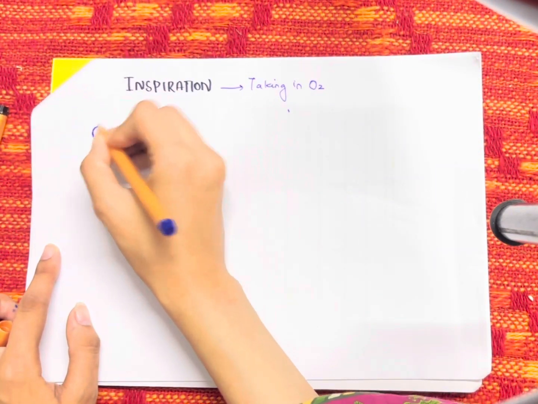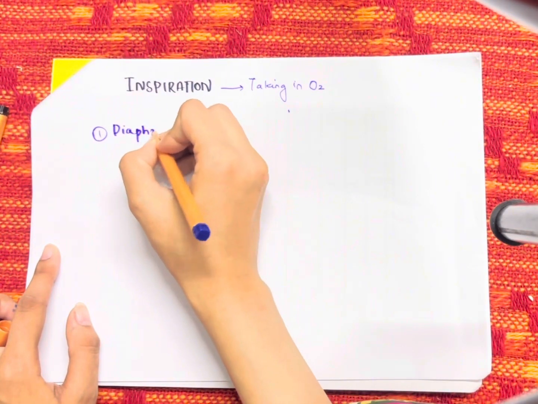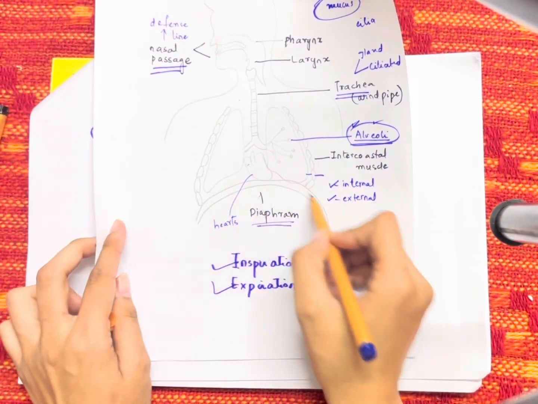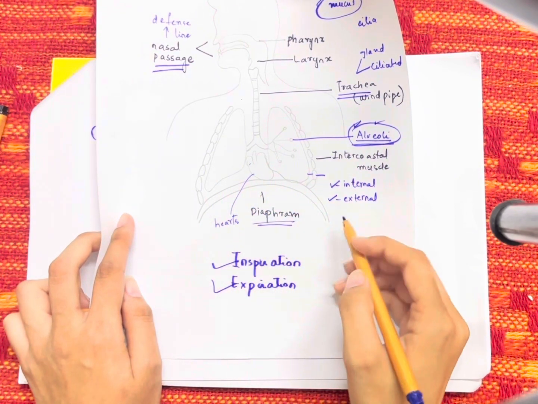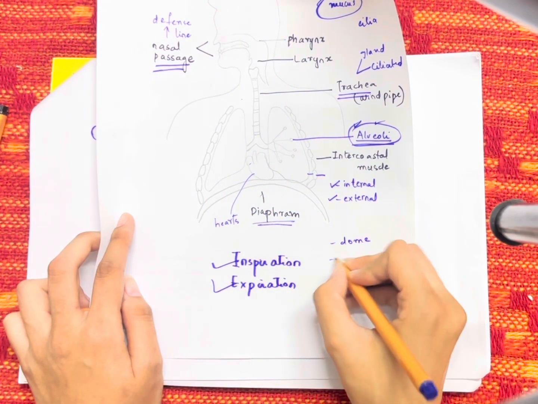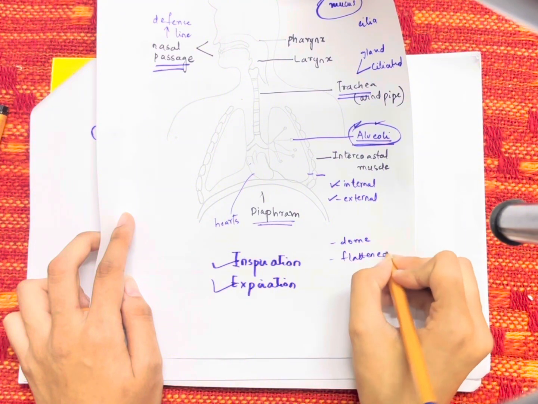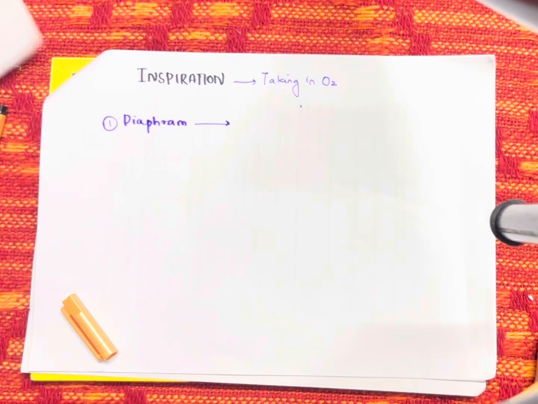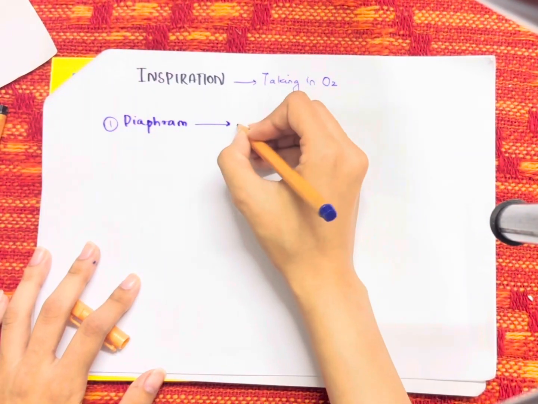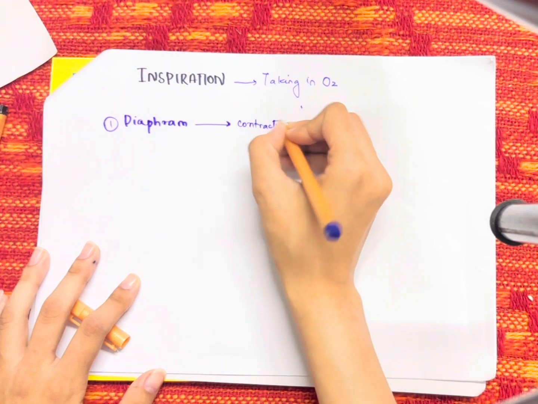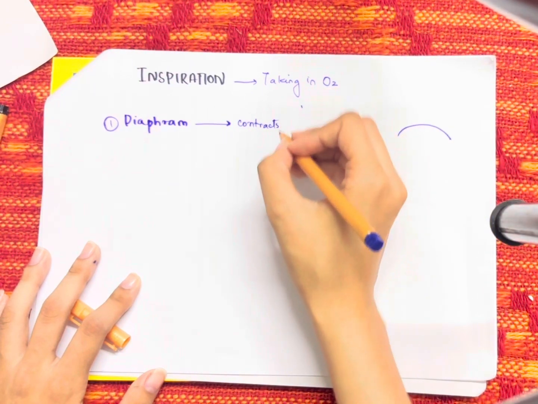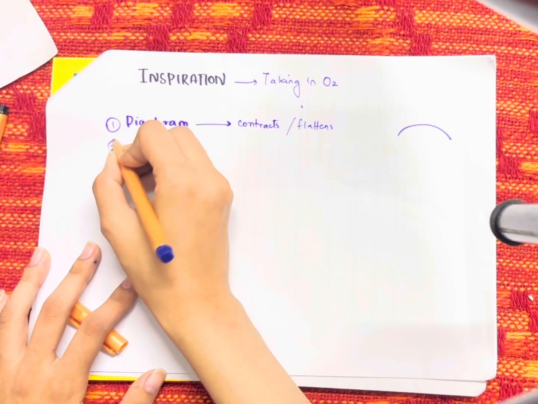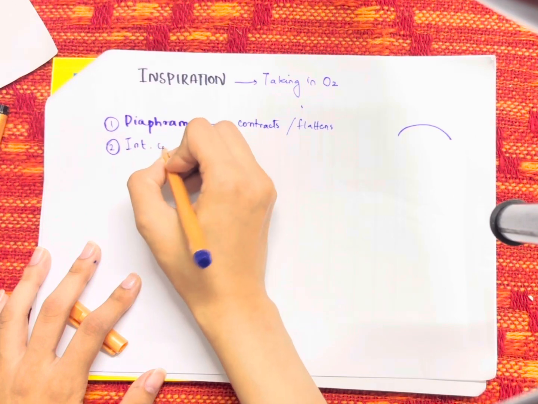Let's talk about the diaphragm first. The diaphragm is a muscle that is present beneath the lungs that I have already shown you. This is the diaphragm, beneath the lungs. It is a muscular layer that is either dome shaped or flattened. Now let's understand when it is domed or flattened in inspiration and how it differs in expiration. In inspiration, the diaphragm contracts and flattens. Originally the diaphragm is dome shaped, but whenever you inspire, it contracts and becomes flattened. Next, let's talk about the external intercostal muscles and the internal intercostal muscles.